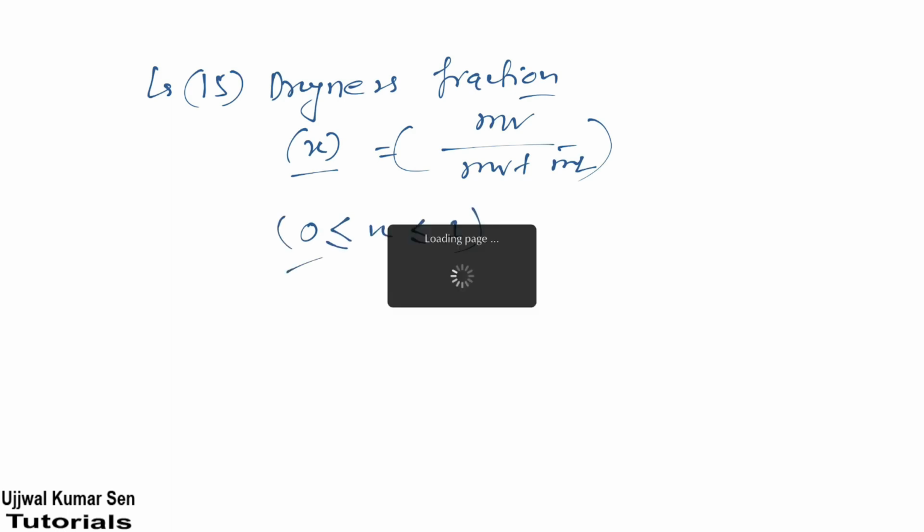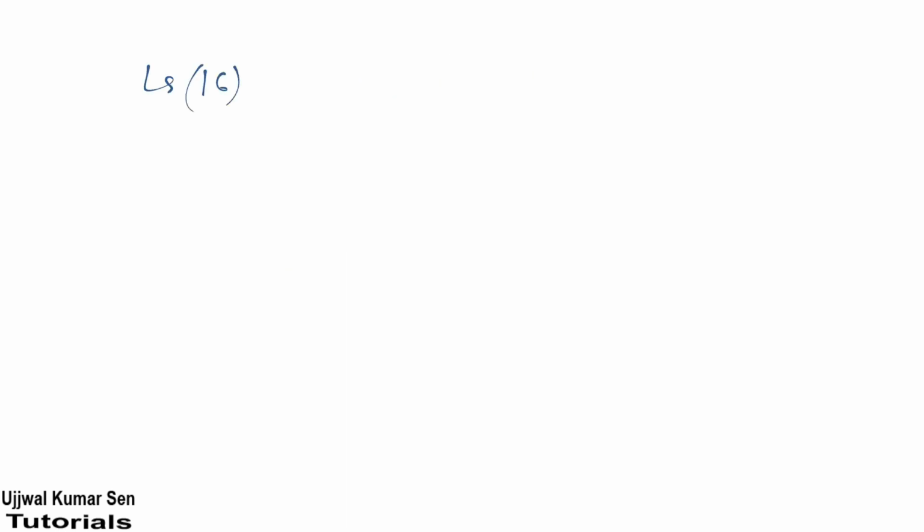Got it? Now let's come to the 16th number. That is not a formula, but I will share with you the most important thing which will be useful in solving numerical problems: the cascade refrigeration system. When do we use it? To get the COP of the combined cycle when two refrigerators are operating in series.